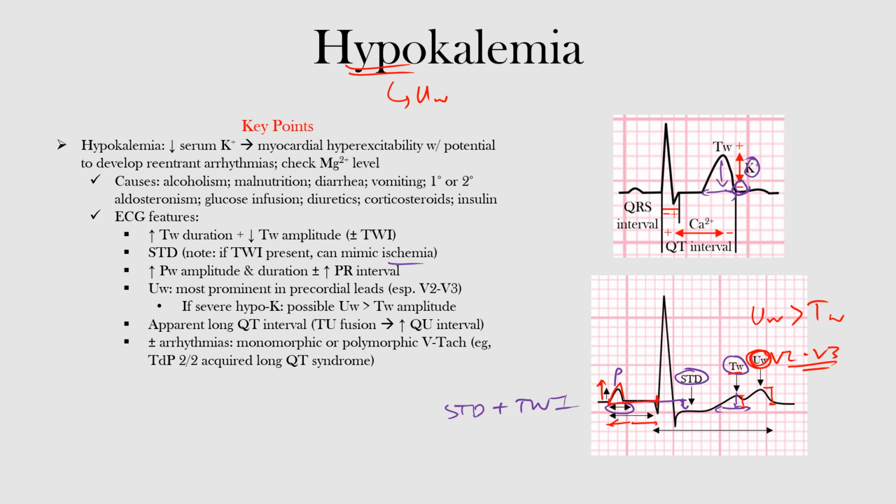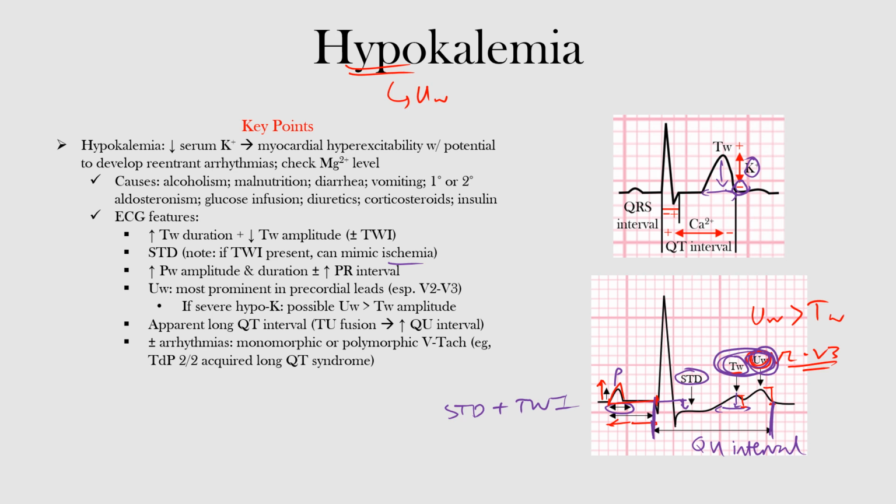Now, the QT interval may also appear prolonged due to fusion of the T and U waves, which is called TU fusion. And this leads to a long QU interval, okay? So we said U waves can appear during hypokalemia, and because of that we can have TU fusion where the T waves and the U waves fuse, and because of that we can have a prolonged QU interval from the beginning of our Q wave to the end of our U wave. So that's called a QU interval, okay? And make sure you're aware that's from TU fusion and not a prolonged T wave. Remember, we have our U wave that's now fused with our T wave and making that QT interval appear prolonged, okay? So this is a long QU interval that we call it.